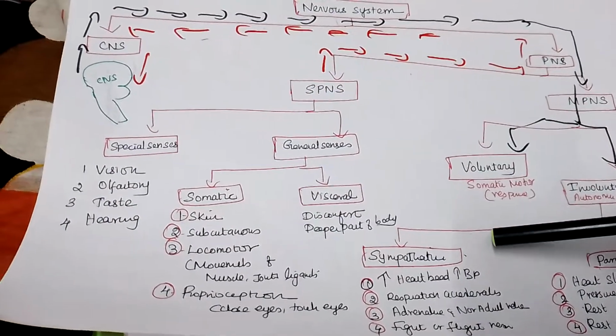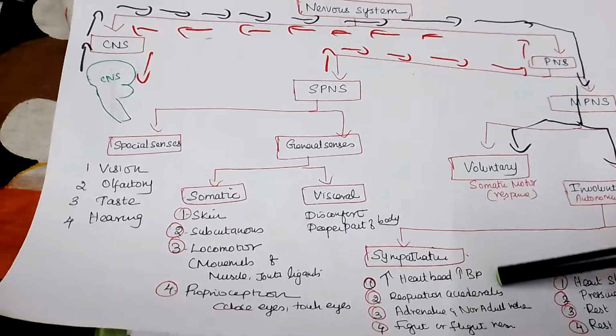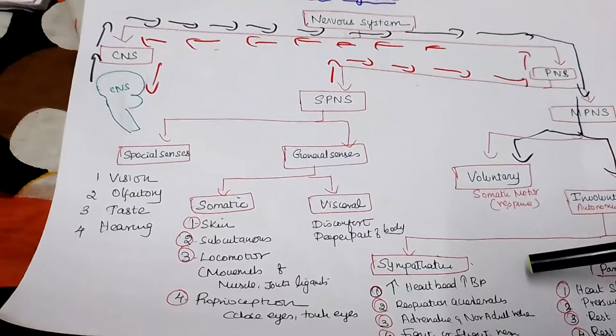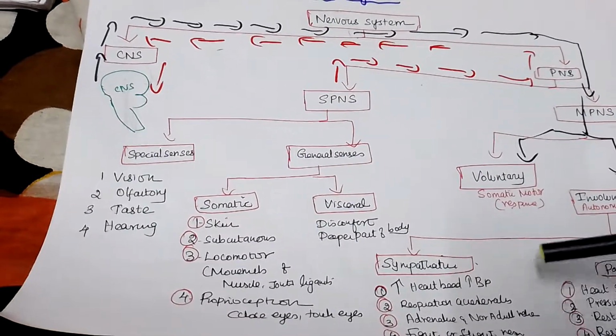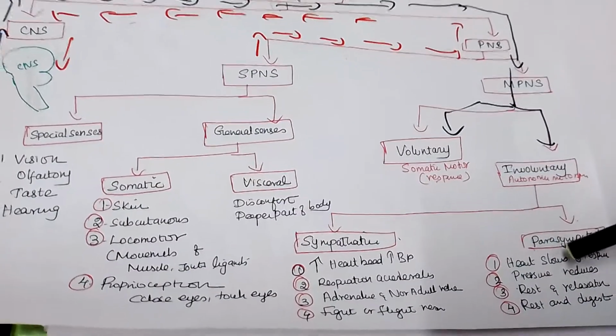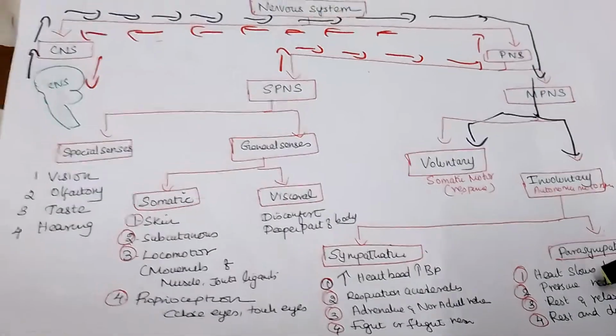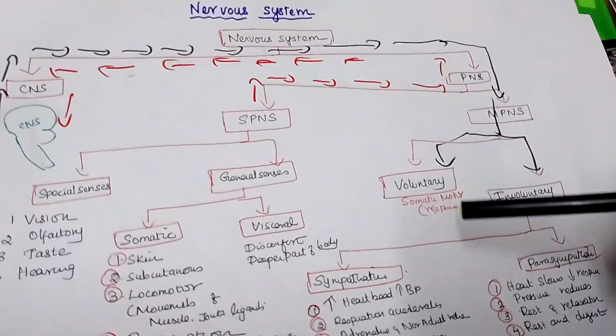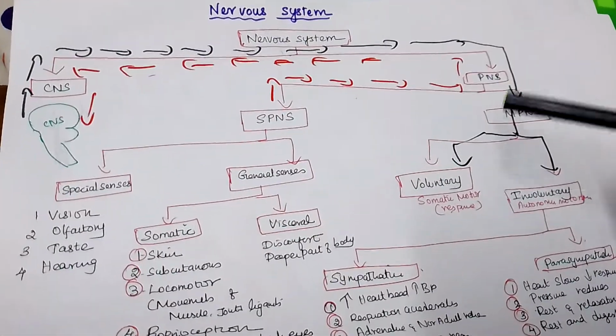This autonomic one will be divided into sympathetic and parasympathetic. Sympathetic: what all happens is an increase in heartbeat, blood pressure, respiration, acceleration, all these things. In the parasympathetic, it is happening during sleep. So this is the simple classification you will remember.